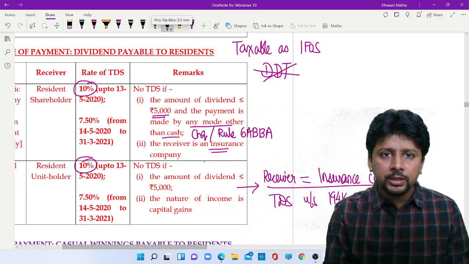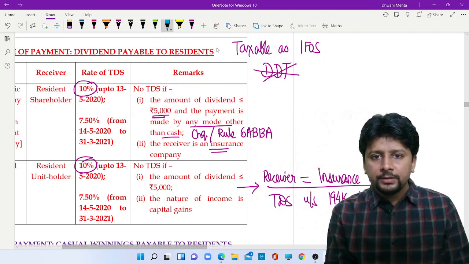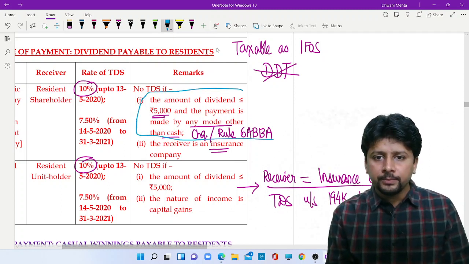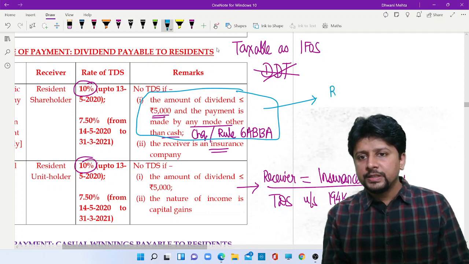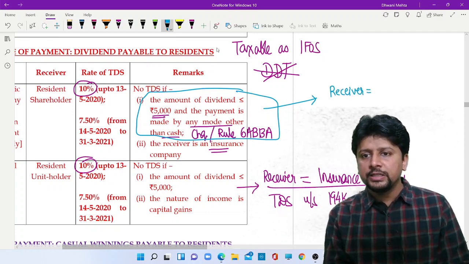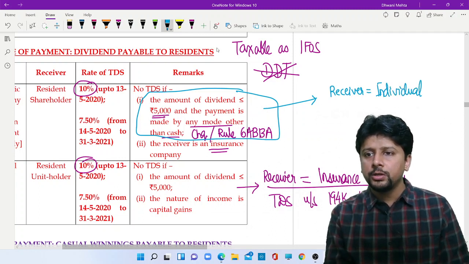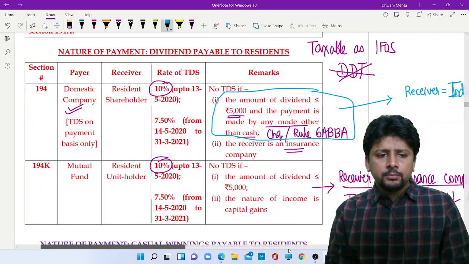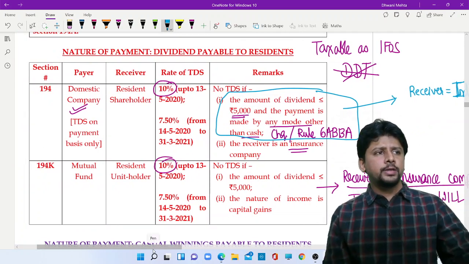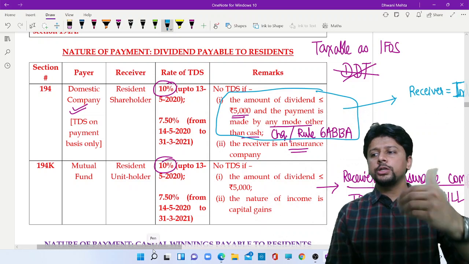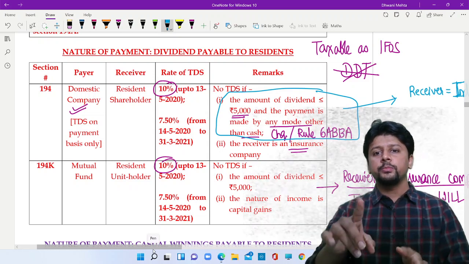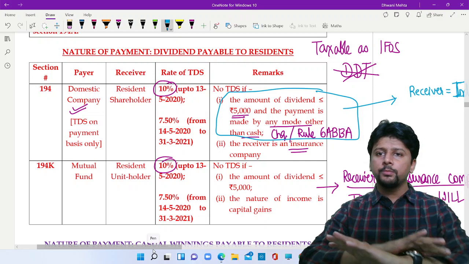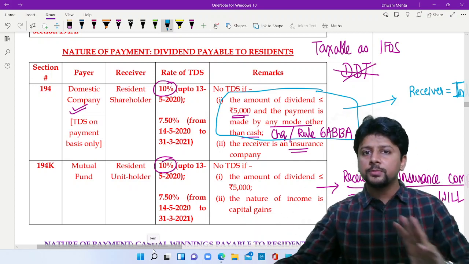I'll clarify one more thing here. This first exception about that 5,000 is applicable only if the receiver is an individual. Of course, an individual who is a resident of India. So as far as dividend is concerned, this is something quite simple. 10% is the rate. Reduction concept applies. Up to 5,000, don't deduct any TDS. Insurance company receiving dividend from a domestic company, no TDS. But from a mutual fund, TDS provisions will apply.